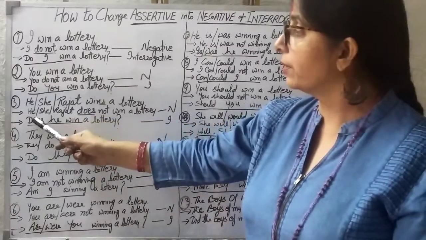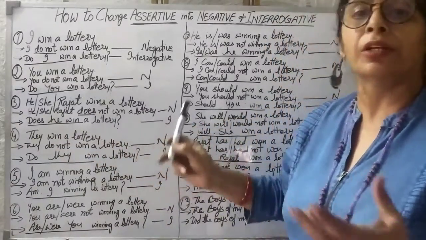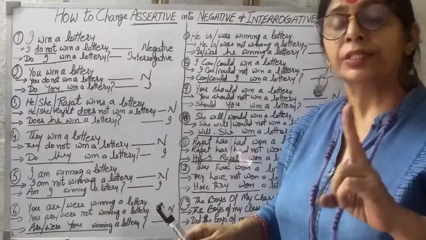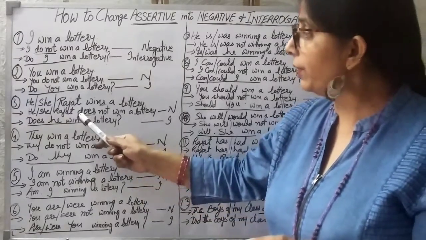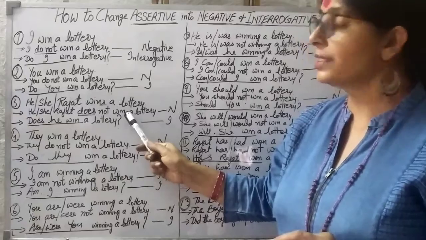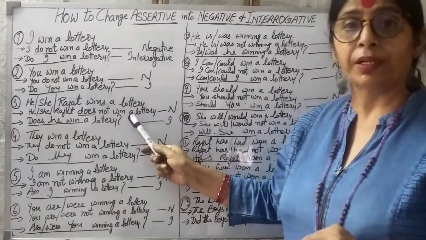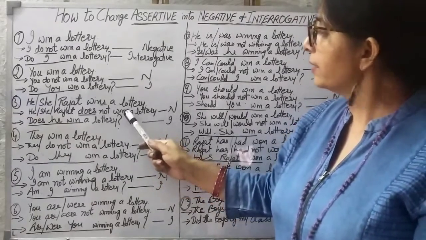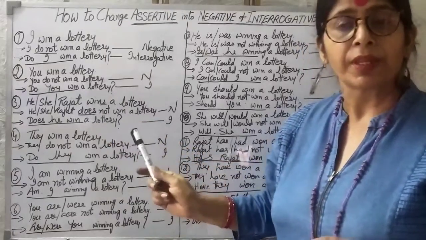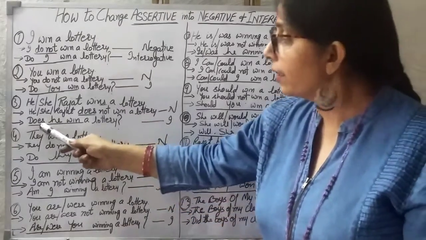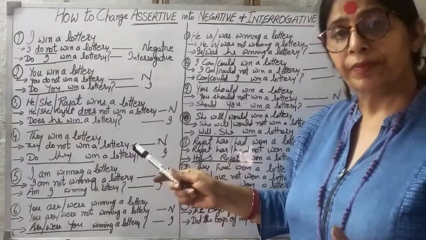Here also sometimes children write, he does not wins a lottery. Two times S you cannot put in a sentence. When you are writing does not, then S will vanish from here. Or we can say maybe S has come to this side. So that's why, does he win a lottery?